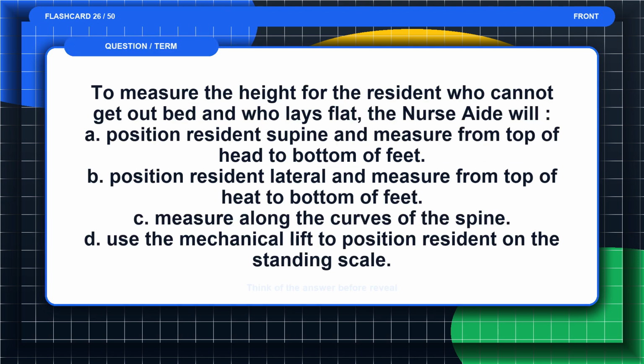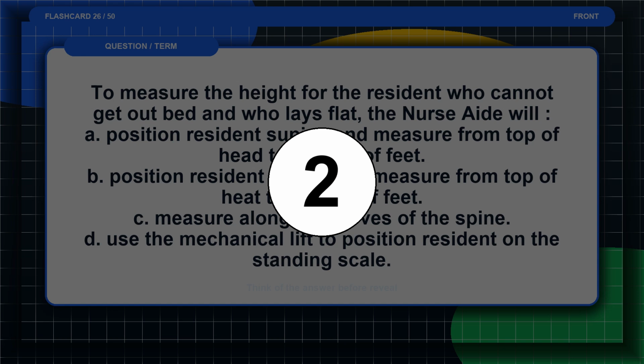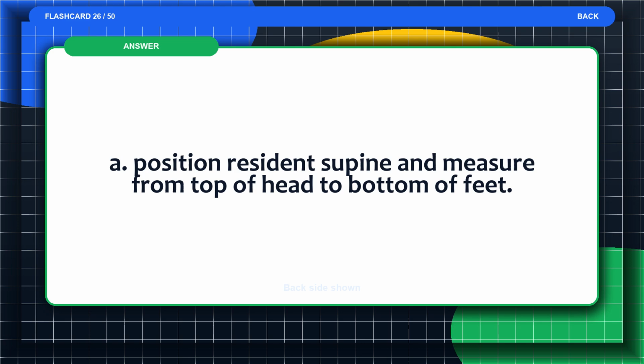Flashcard 26. To measure the height for the resident who cannot get out of bed and who lays flat, the nurse aide will: A. Position resident supine and measure from top of head to bottom of feet. B. Position resident lateral and measure from top of feet to bottom of feet. C. Measure along the curves of the spine. D. Use the mechanical lift to position resident on the standing scale. Think of the answer before the reveal. The answer is A. Position resident supine and measure from top of head to bottom of feet.